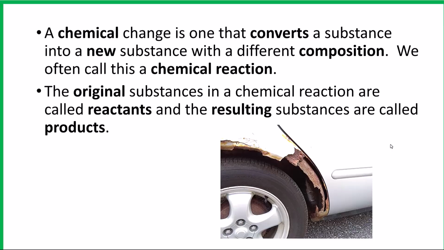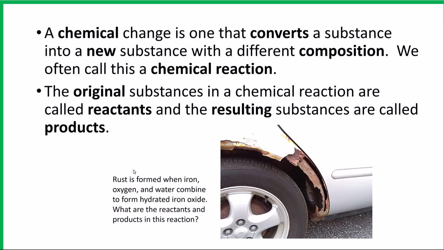And the original substances in a chemical reaction are called reactants, and the resulting substances are called products. So an example here is rust. That's a chemical reaction. It's formed when iron, oxygen, and water combine to form hydrated iron oxide.